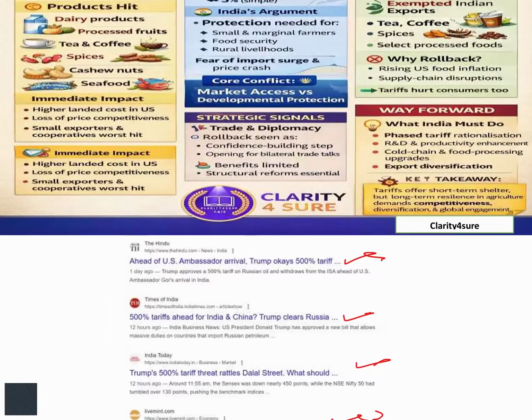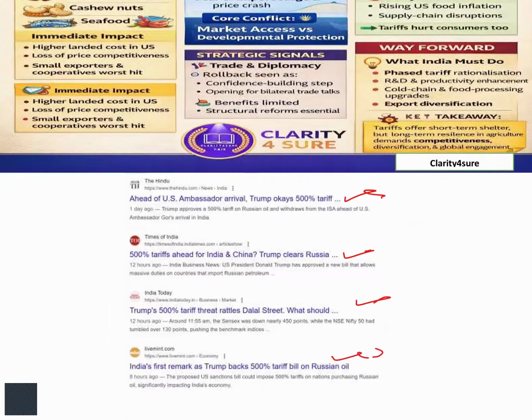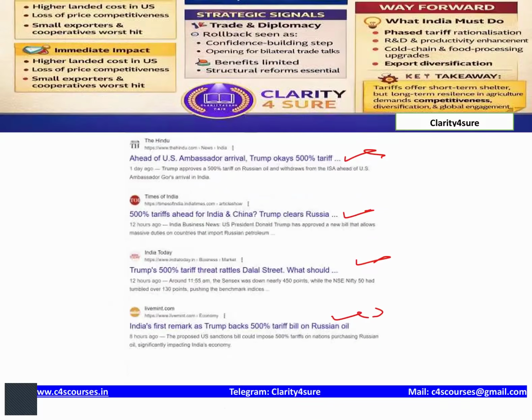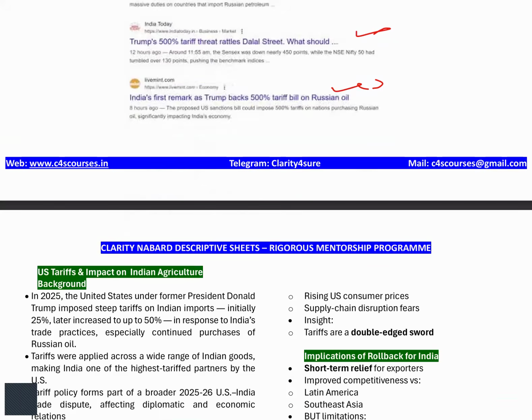So let's come to how they can ask you a question on the tariff in NABARD phase 2 descriptive. Even if they don't ask, it is going to be a very important topic for your interview. And last but not least, you can use the points we'll be discussing in any other form of answer, essay, or whatever question they ask related to India's agri sector and its development. You can use these points in those types of questions also.